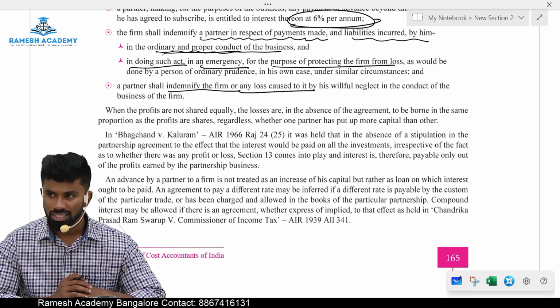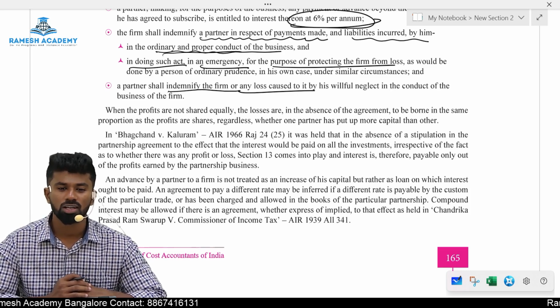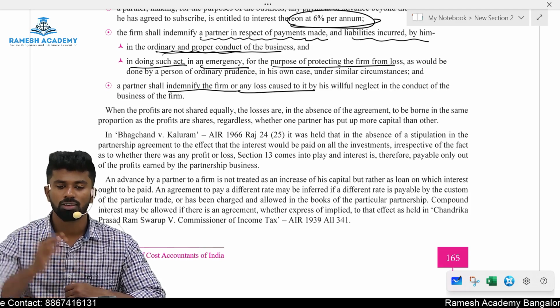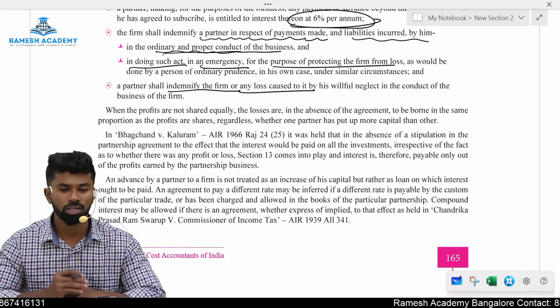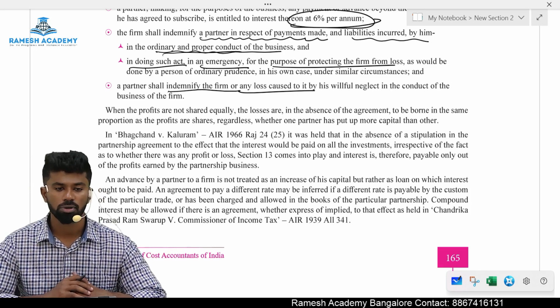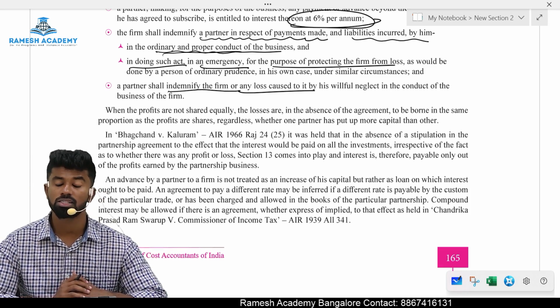No. The reason is, interest on capital is an appropriation of profit, not a charge on profit. And when there is no profit, what can you appropriate? That is why you cannot pay interest on what? Capital. Not allowed if there is a loss.